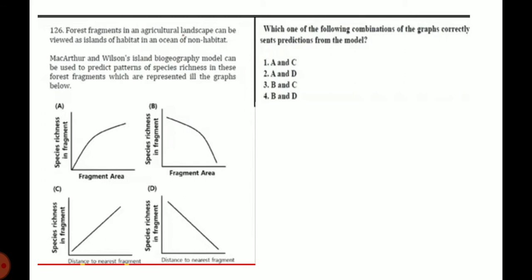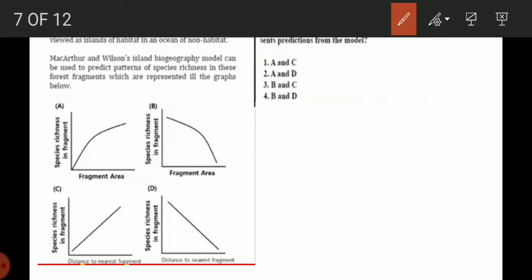Okay, and in the case of B, here species richness increases but the fragment area decreases. So it is not correct. When fragment area increases, then the species richness increases, in this case it is correct. So A is the correct option.